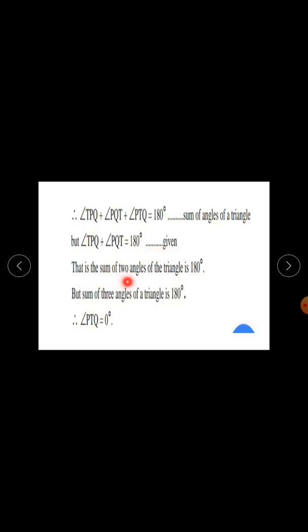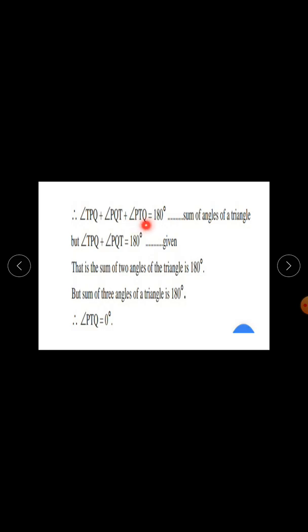That is, the sum of two angles of the triangle is 180 degrees. But the sum of three angles of a triangle is 180 degrees. Therefore, angle PTQ equals 0 degrees.